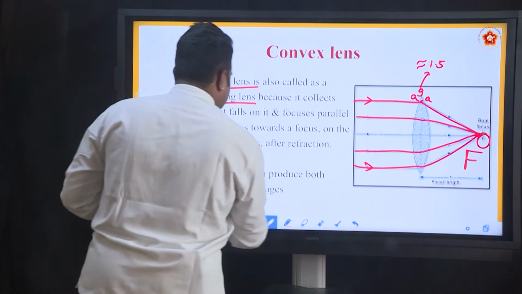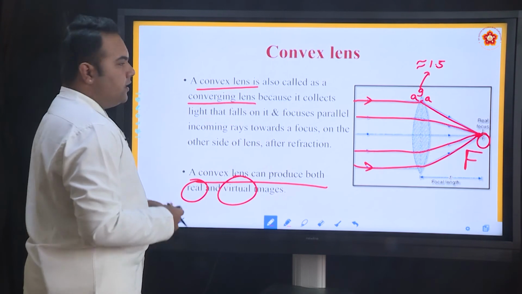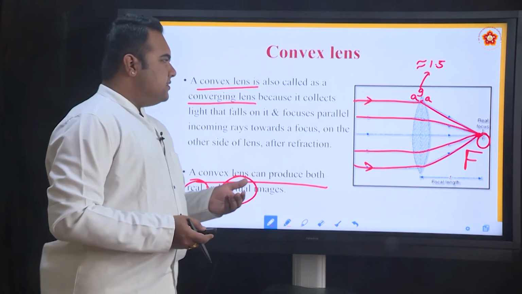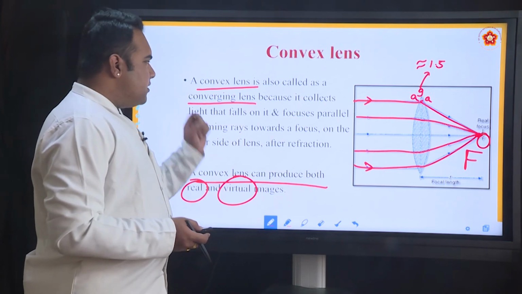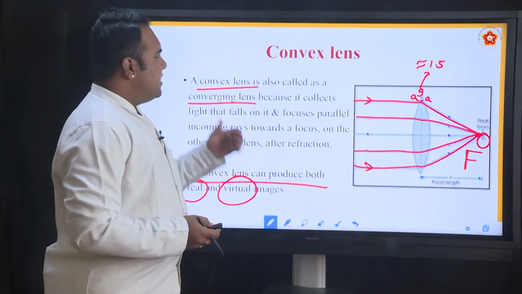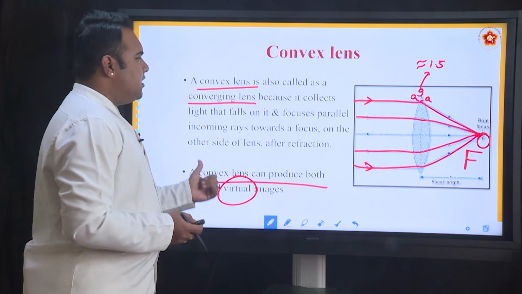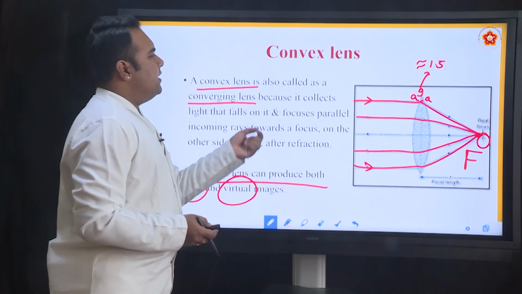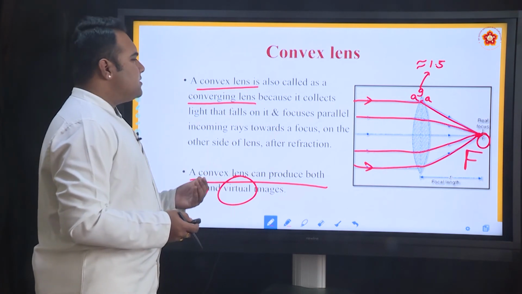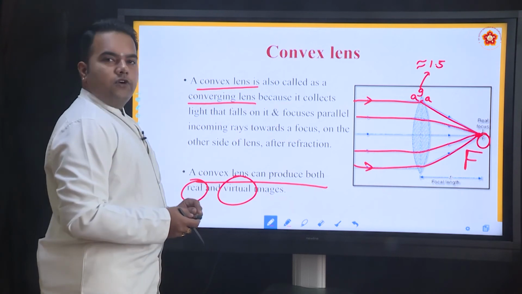A convex lens can produce both real and virtual images. In fact, if you see the image formation in a convex lens, you will draw exact parallels between a convex lens and a concave mirror. There are 6 cases in a concave mirror, and it produces both real and virtual images. The same thing you will observe in a convex lens also. There are 6 cases of image formation in a convex lens, and it produces both real and virtual images.